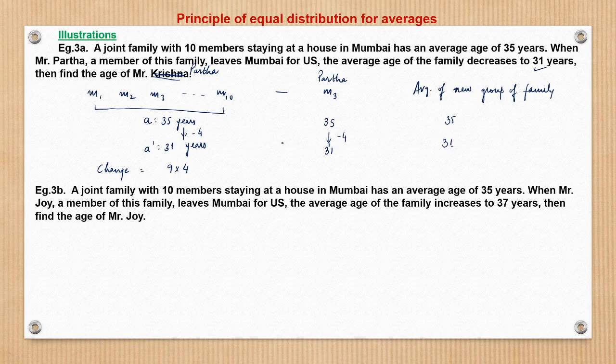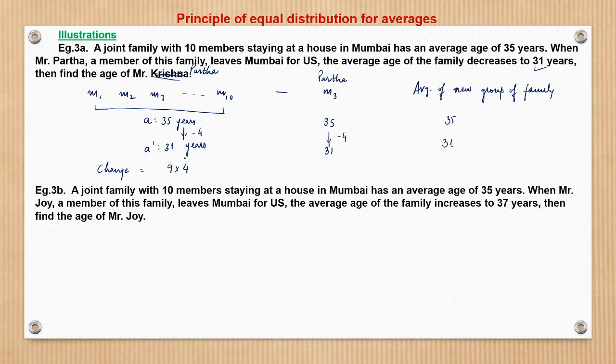But the average age is getting reduced to 31 years. So what is happening actually? See, there are two things. Mr. Partha is going away, so the number of members in the new family remains 9 only, right? So it means that the 9 members are losing 4 years each.